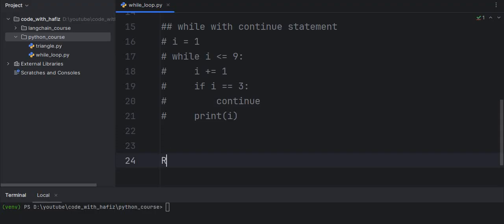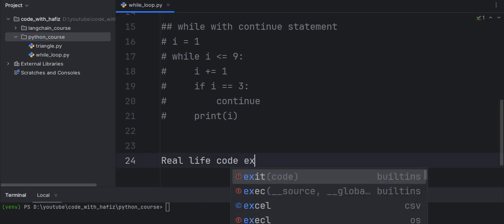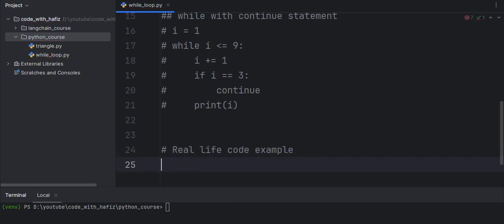Let me write a real life code example of how the while loop will work.